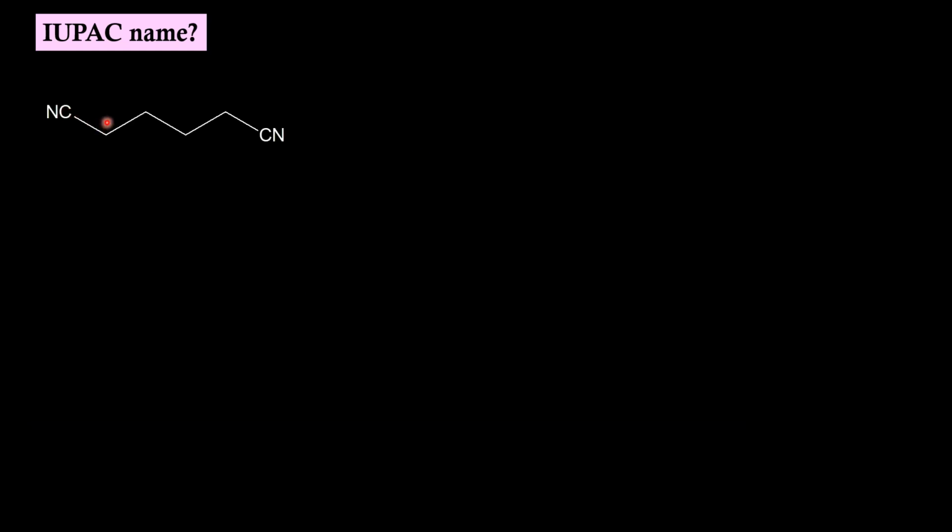We have 2 nitrile groups in this molecule. We can start numbering from any end. Root word is hex. Between the carbon atoms we have a single bond, so the primary suffix is ane. Secondary suffix is nitrile, which is present twice, so dinitrile. IUPAC name will be hexane dinitrile.